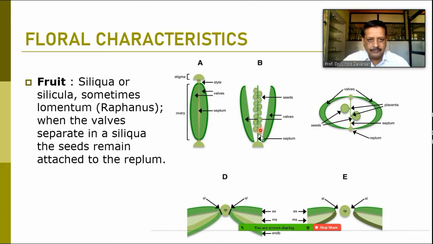And so when cleaning mustard at home, if you have ever done it, you will notice a fine husk-like structure stuck to it. So that husk is of the replum, to which the seeds were attached. We can say it is the septum inside where the seeds are attached, and these two halves become separated. It normally dehisces from the base upwards. The seeds are attached at the upper or apical position, and the fruit dehisces from the base. So this is mostly the typical type of fruit observed in the family Brassicaceae, known as the siliqua or the silicula.